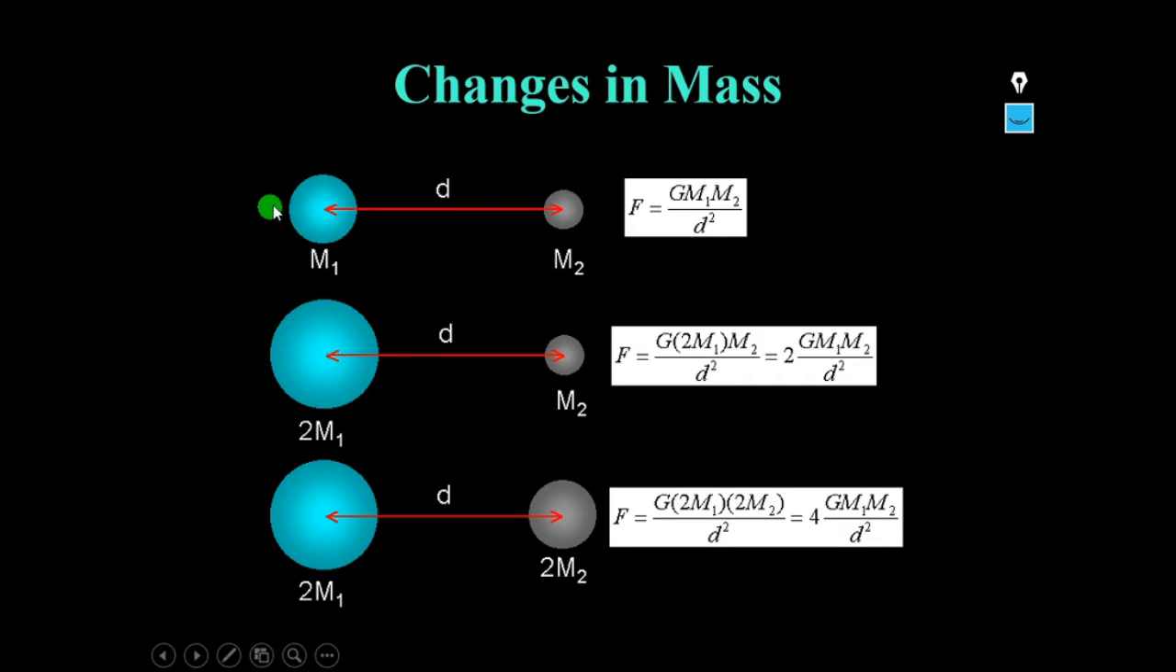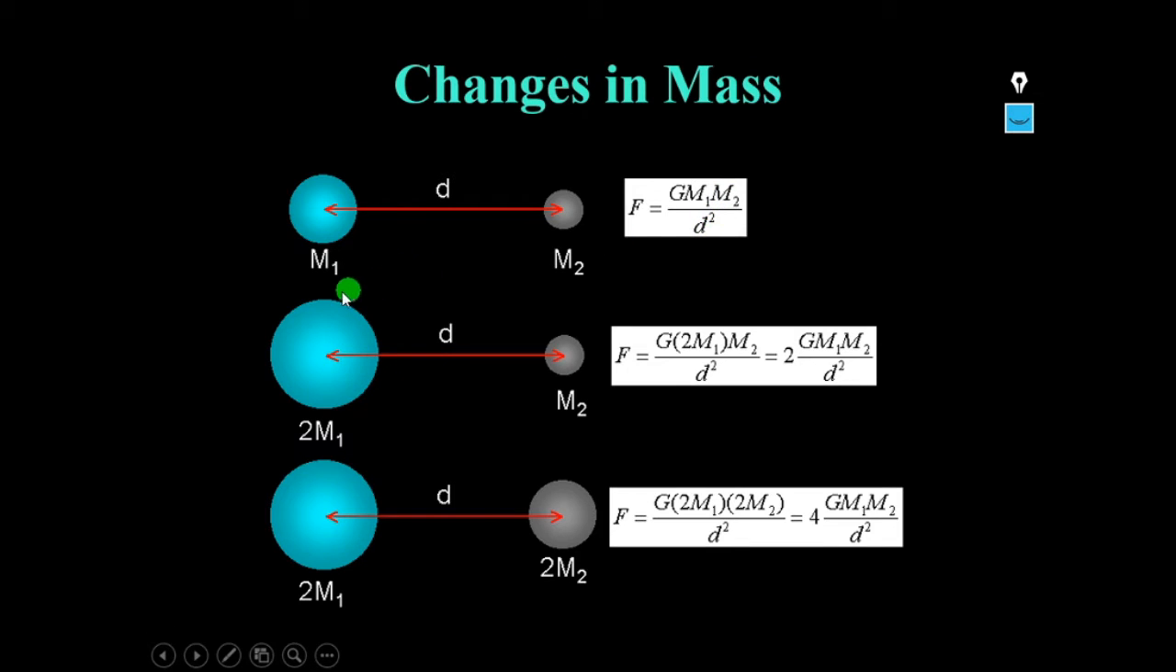Let us see how changes in mass affect the gravitational force. The same formula, the inverse square law, F = G m1 m2 / d², is the basic law. There are two masses: one body's mass is m1, the other is m2, and there is a distance d between them. According to Newton's inverse square law, F = G m1 m2 / d². This is as simple as that.